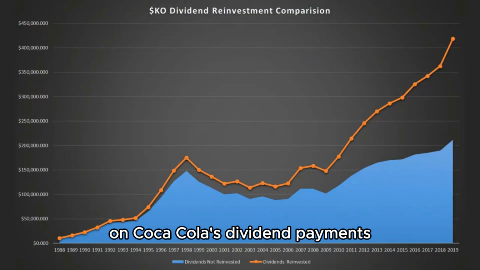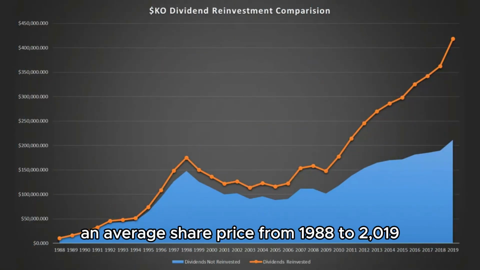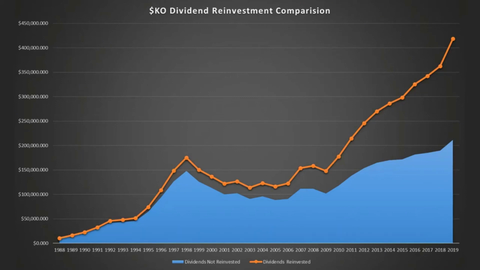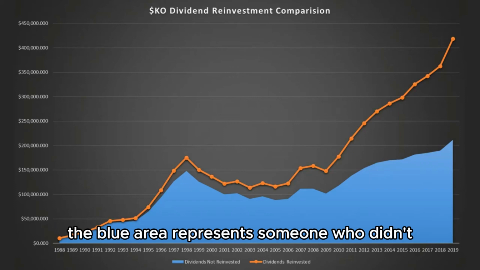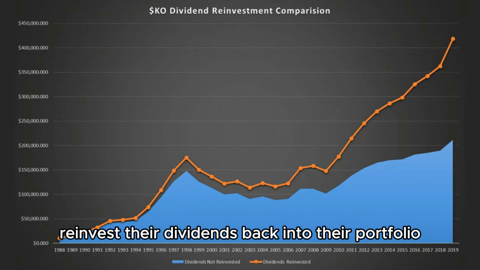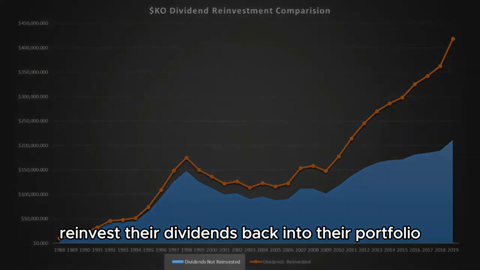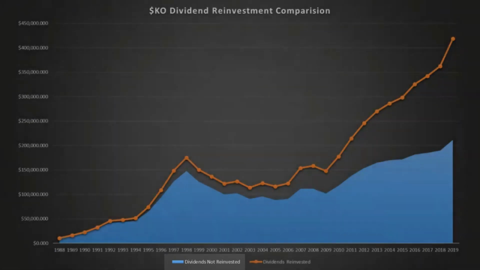That was just a simple theoretical example, but how does this look in reality? This is a chart I created using data on Coca-Cola's dividend payments and average share price from 1988 to 2019, assuming a $10,000 initial investment. The blue area represents someone who didn't reinvest their dividends back into their portfolio, and the orange line represents someone who did reinvest their dividends back into their portfolio.